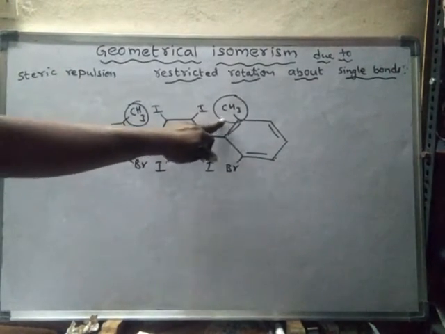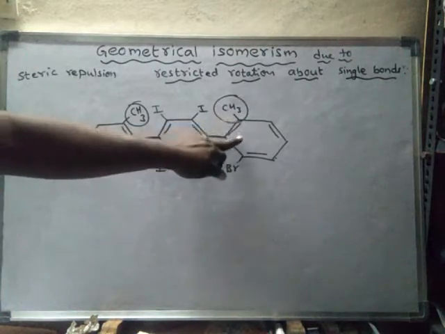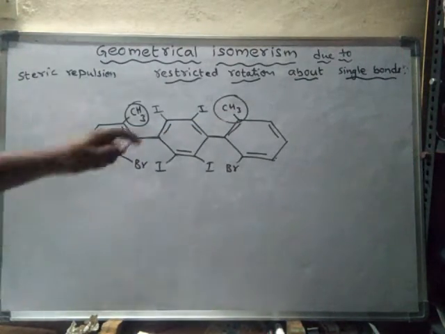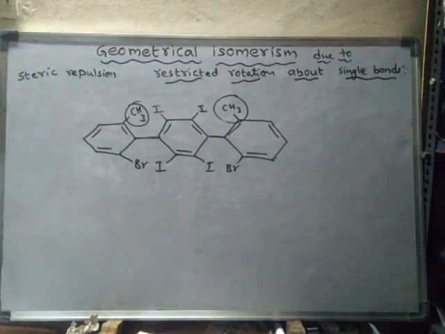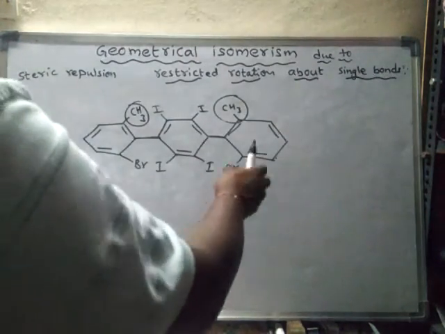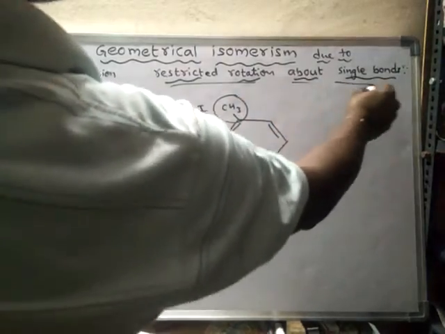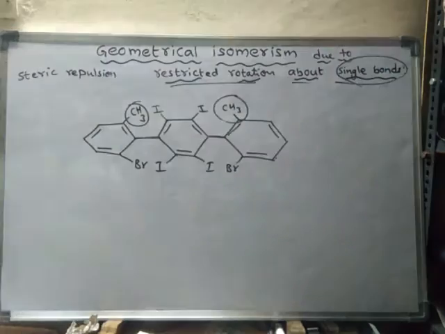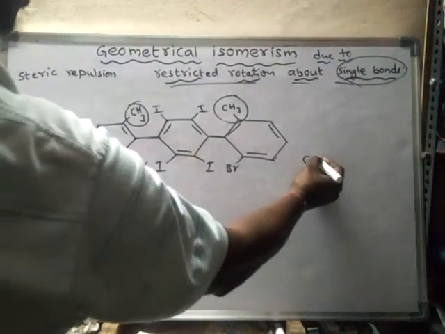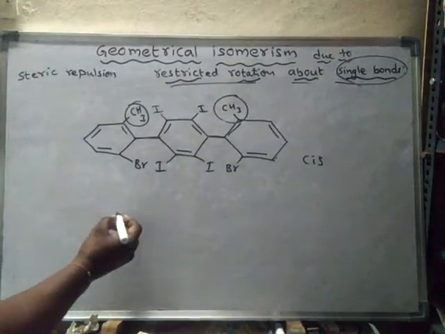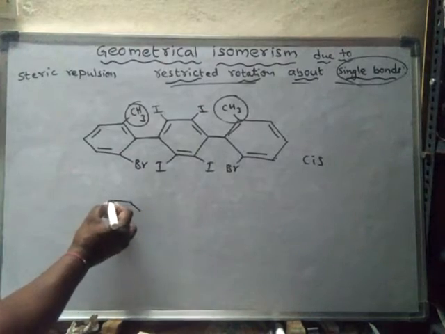Due to steric repulsion, the rotation is not possible. Hence, the rotation is said to be restricted rotation. So in such a case, there is restricted rotation about single bonds. This is the cis form. So the trans form of this can be drawn like this.